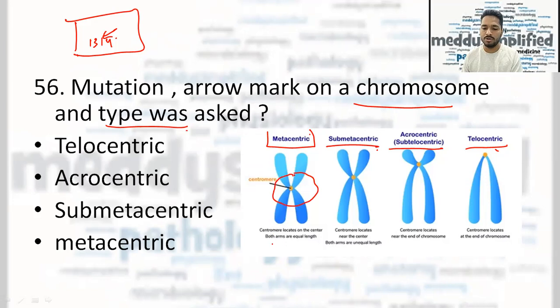If the centromere is located at the center and both the arms are equal, it is metacentric. If it is located nearby the center, but the arms are unequal in length, then it is submetacentric. If it is towards the end, it is acrocentric, and if it is at the end, it is telocentric. As much as I remember, it was an acrocentric chromosome which was pointed with the arrow. So the correct answer here is acrocentric.